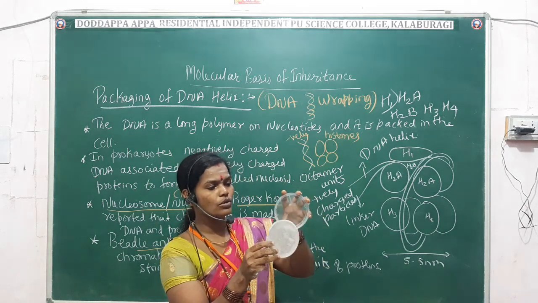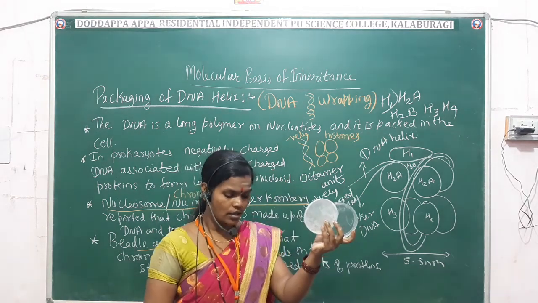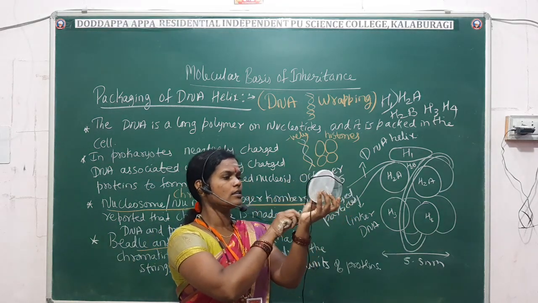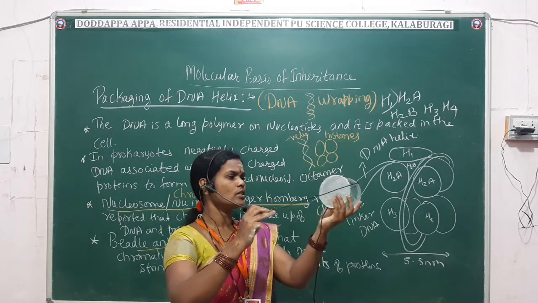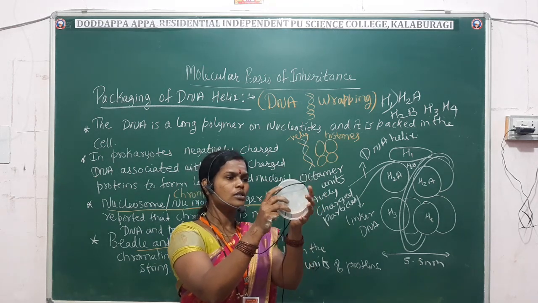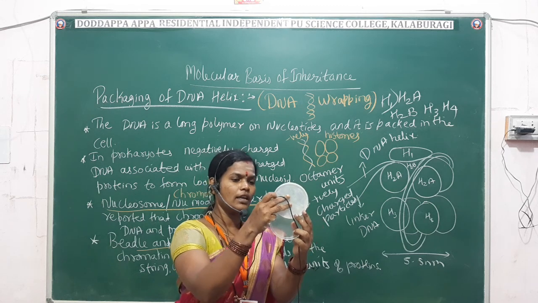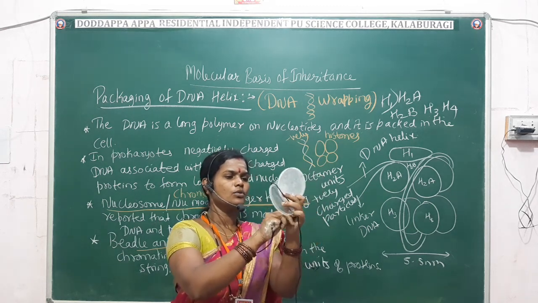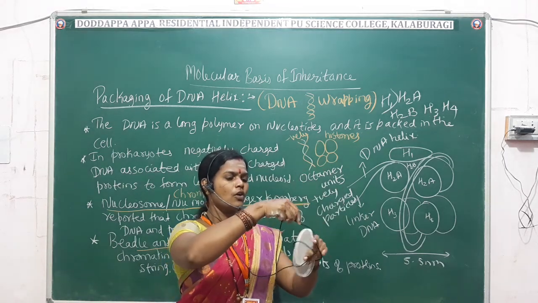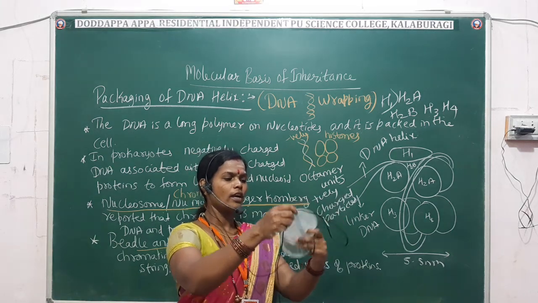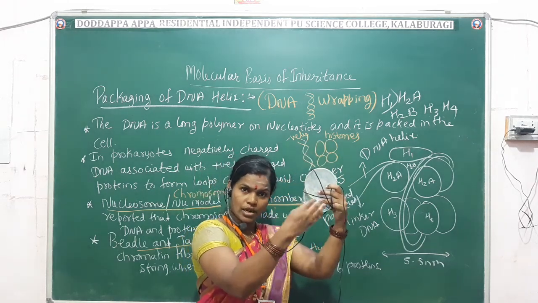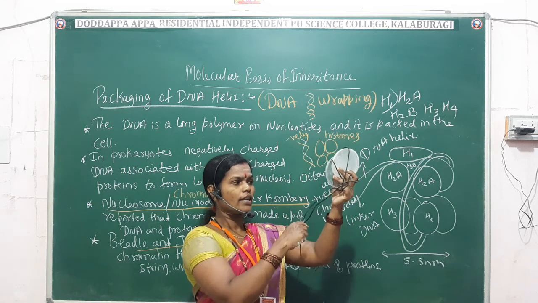To these histones, the DNA is coiling like this. Now just imagine so many histones are present here, and these histones are connected by the linker called H1. Here you can see the DNA is coiling around the histones. Like this, coiling continuously one below the other, the histones are present and the DNA is coiling around them.